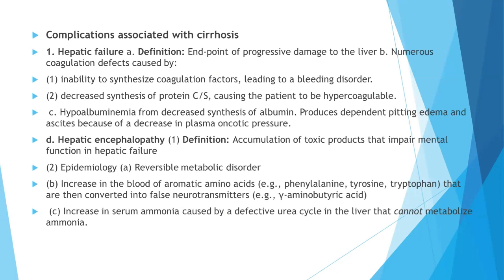Now, there are some complications that are associated with cirrhosis. Number one is hepatic failure. Hepatic failure is the endpoint of progressive damage to the liver, and there are numerous coagulation defects caused by the inability to synthesize the coagulation factors, leading to a bleeding disorder. There is also decreased synthesis of protein C and S, causing the patient to be hypercoagulable. So cirrhotic patients are usually in a hypercoagulable state.